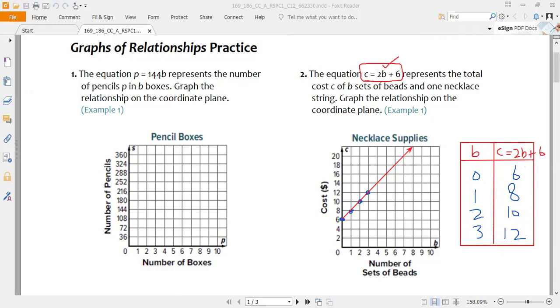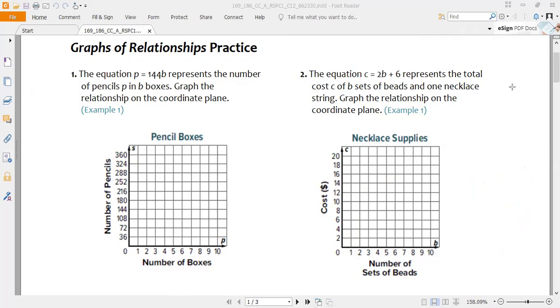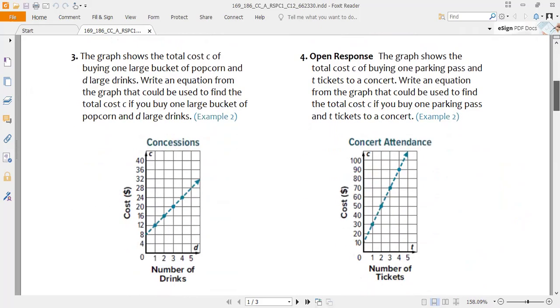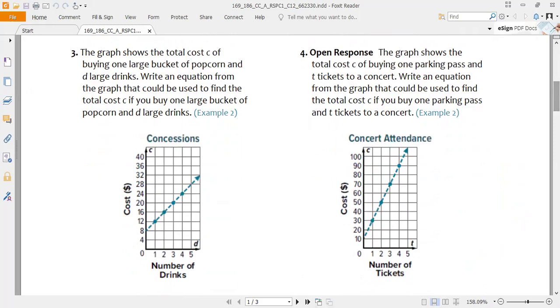Okay, let's move toward question number 3. Question number 3 is a bit different from this one. In these two questions you have to make the graph. Now in number 3 and number 4, the graph is given already. So what you have to do in this question, let us read the question and let us highlight the things that we need to do in this question.